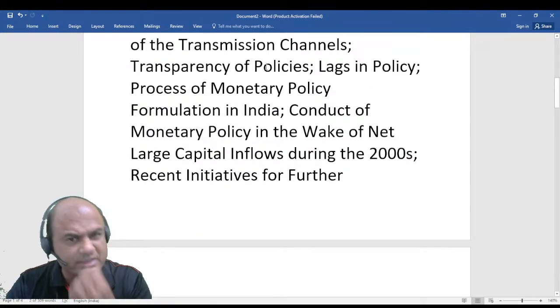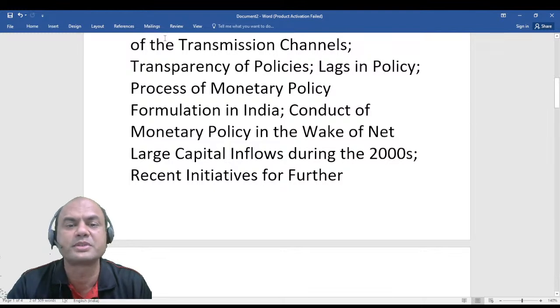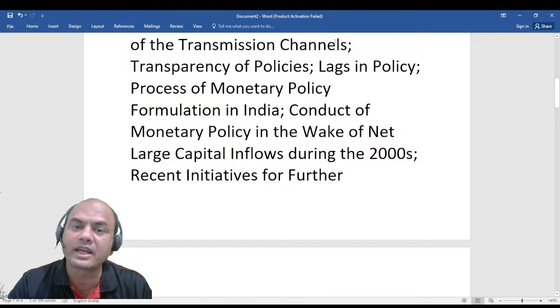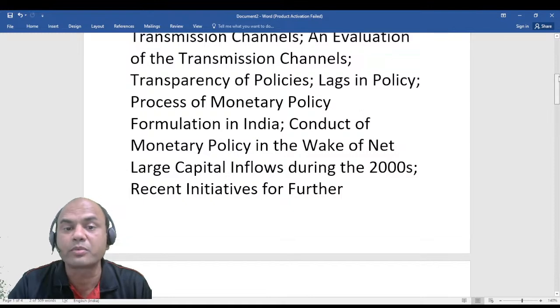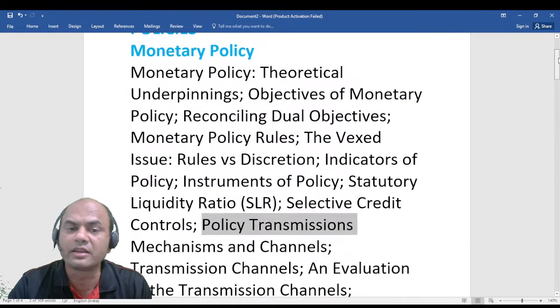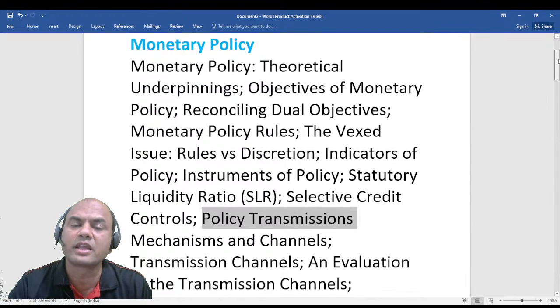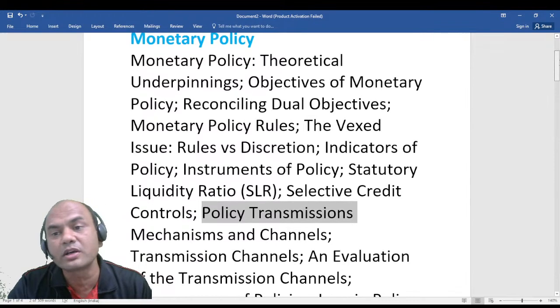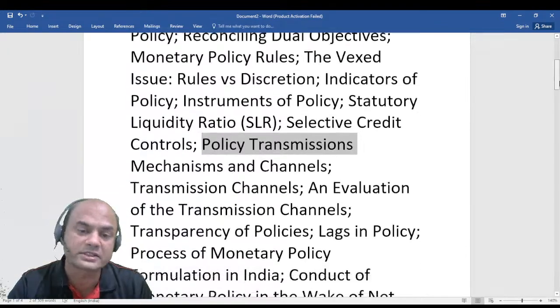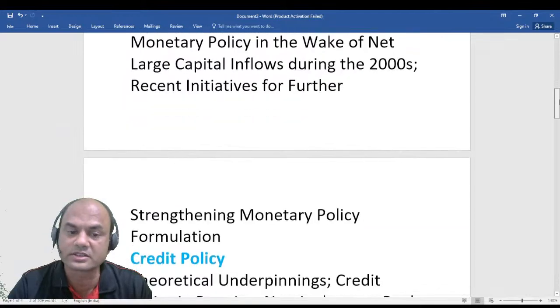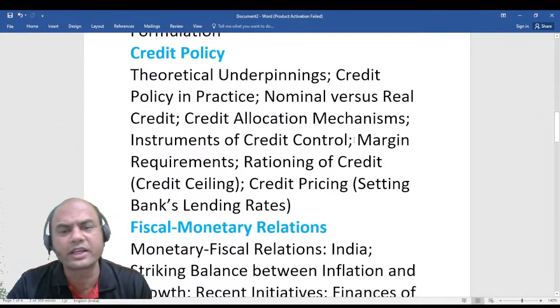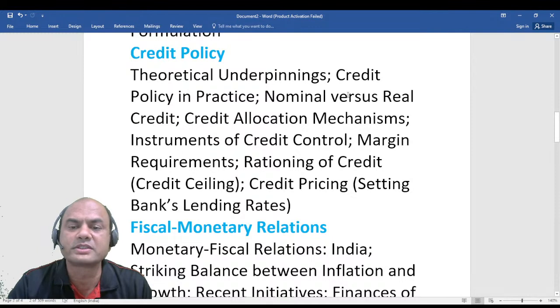Then CBDC will also come into focus, because transmission channels are changing nowadays. Now RBI is planning, through CBDC, to directly affect the customers. So that is the way monetary policy is treated. The main objective is transmission of the policies to the common public through the banking system or through alternate channels. Then credit policy, I have already explained: normal, that is nominal, versus real credit.